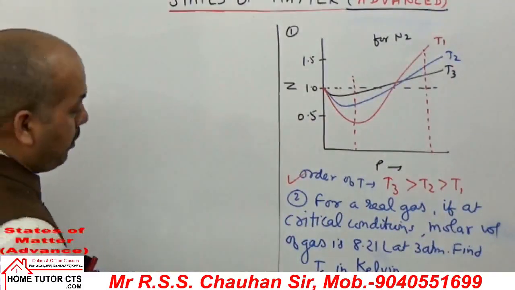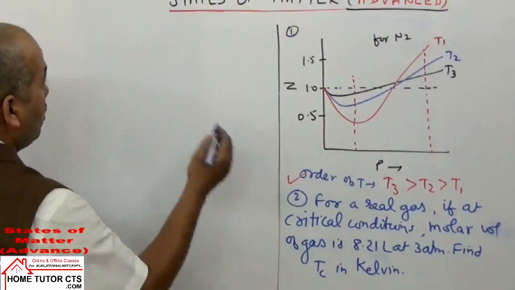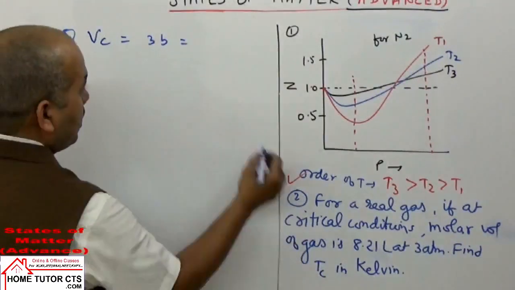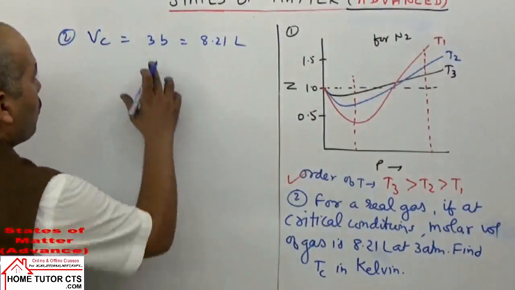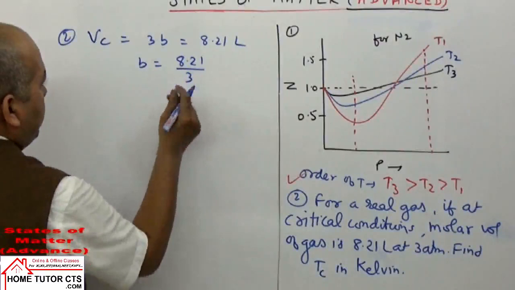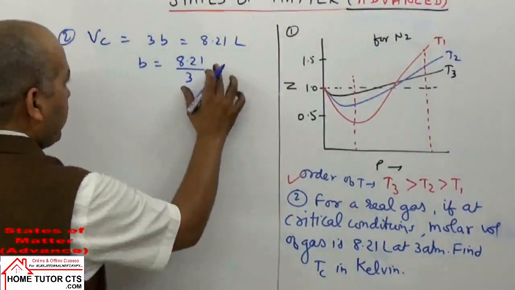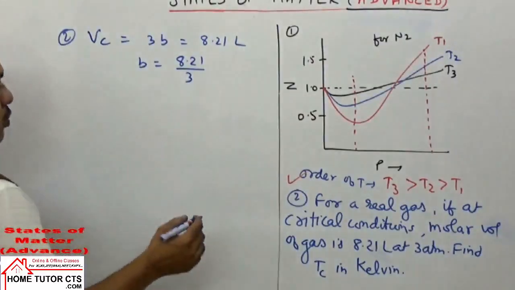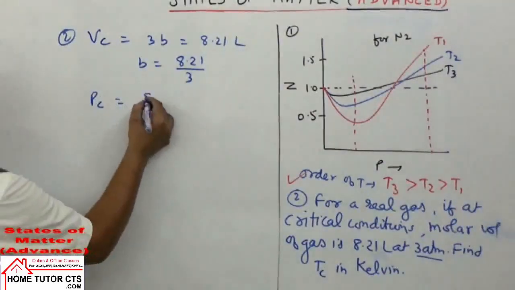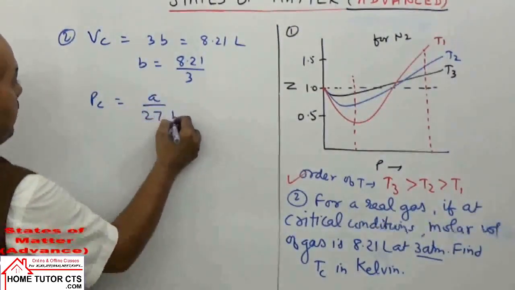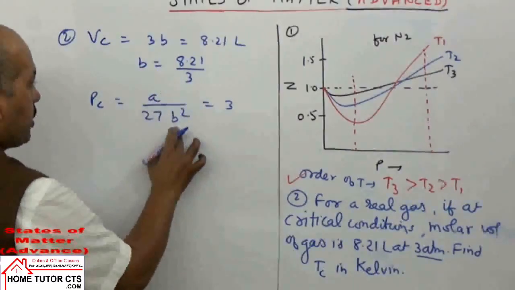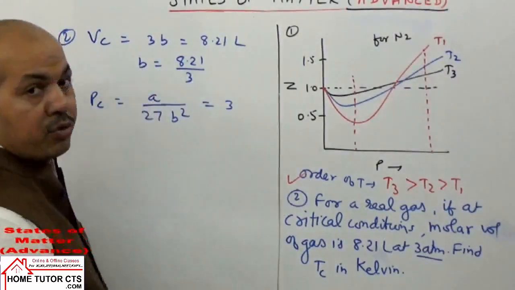इसमें आपको निकालना है critical temperature और आपको दिया क्या है, molar volume, that is critical volume. Vc is 3 times small b, which is equal to 8.21 liters. From here small b is known to us, 8.21 divided by 3. So we know the value of critical volume, small b. Now अगला दिया है, this pressure given is critical pressure. What is Pc? a upon 27b square is equal to 3 atmosphere, given here. So b is known to us. Find the value of a from here.